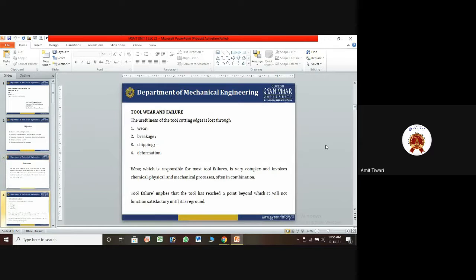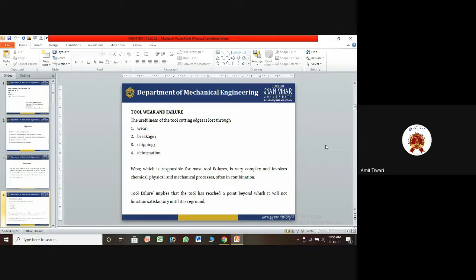So the first question that arises: what is tool wear and tool failure? It is the loss of usefulness of the tool cutting edge through wear, breakage, chipping, and deformation.